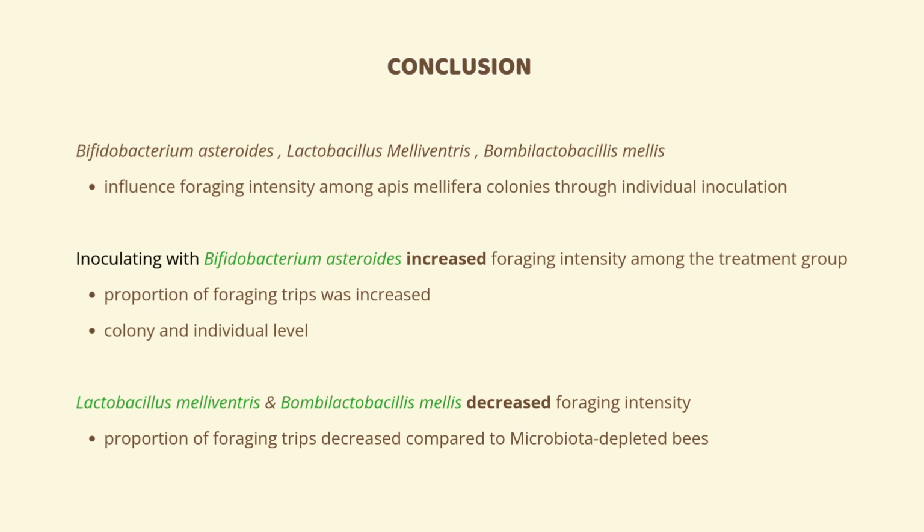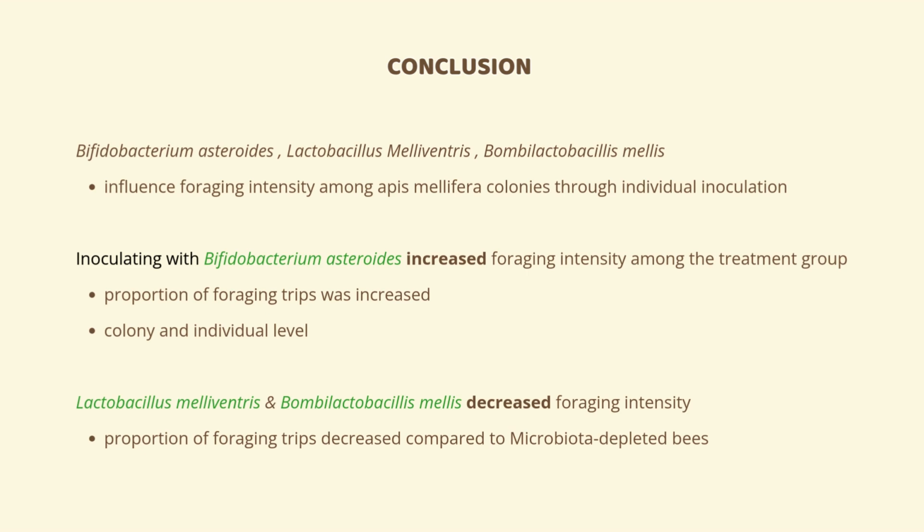Influencing the diversity in honeybee gut microbiota communities through inoculation of specific individual microbes has an impact on the foraging intensity among honeybees. The relative abundance of B. asteroides seen in forager gut microbiota communities is consistent with the increase in foraging intensity seen at both the individual and group level of bees inoculated with B. asteroides in comparison to the microbiota depleted group. The significant increase in foraging intensity seen in B. asteroides during the first 2 days of tracking shows that the inoculated microbe produced stronger effects the first couple of days after inoculation.